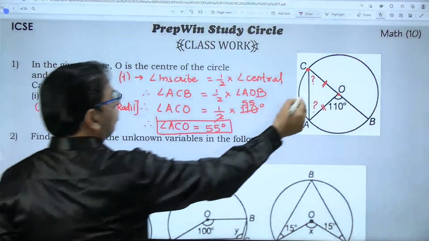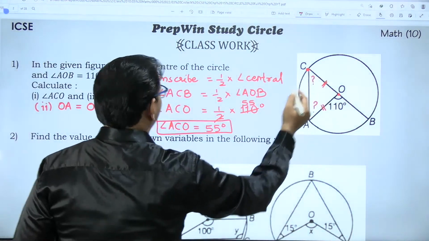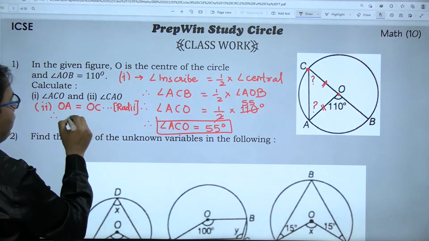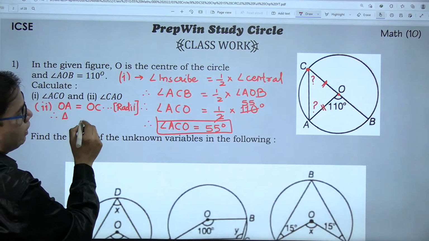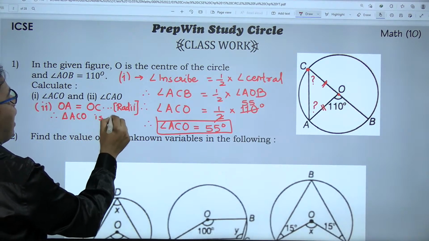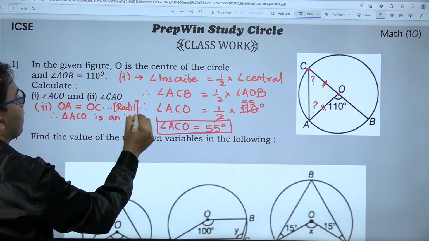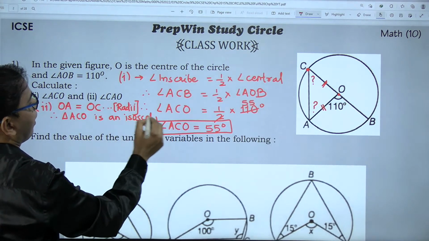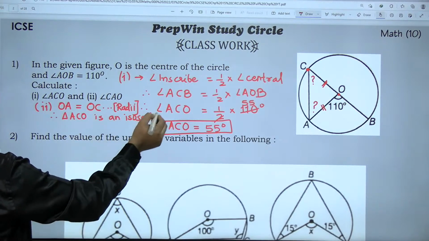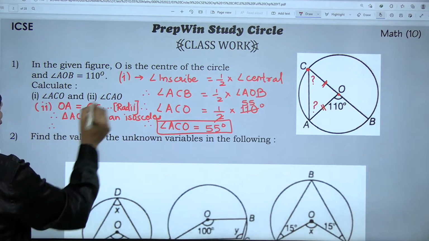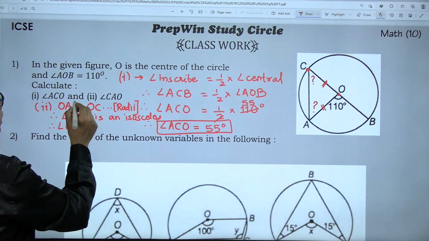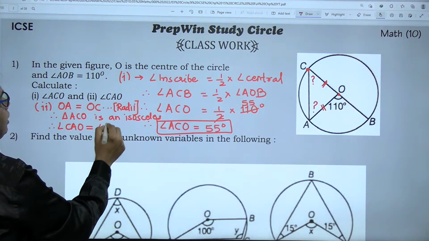Now, since two sides of the triangle are equal, the triangle is an isosceles triangle. Triangle ACO is an isosceles triangle. Write the correct spelling of isosceles, because students tend to miss the S. So can I say angle CAO is equal to angle ACO?